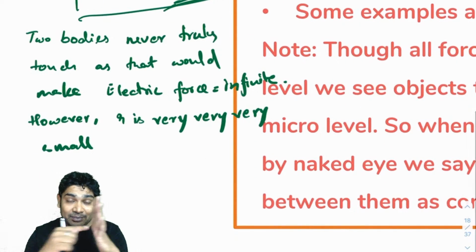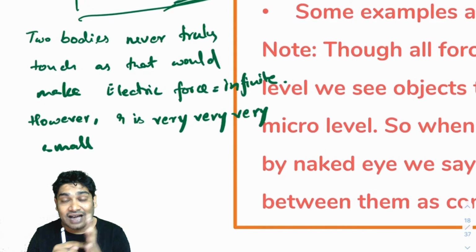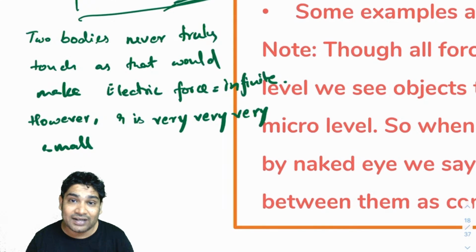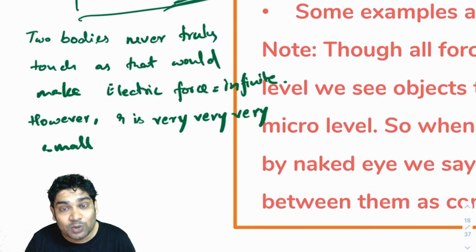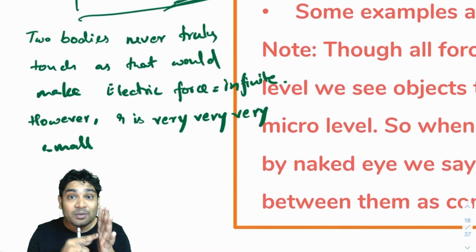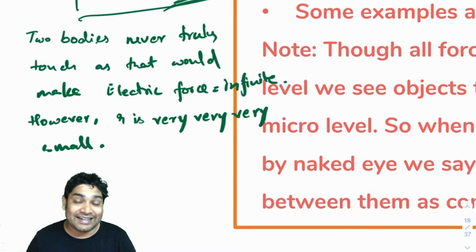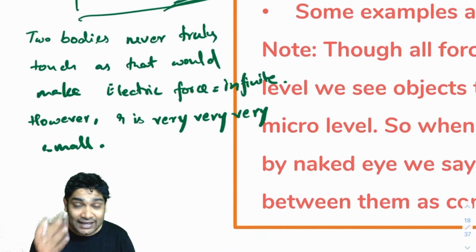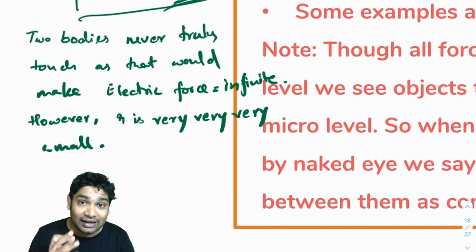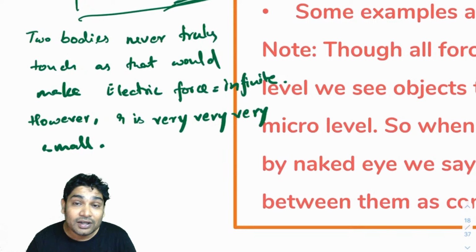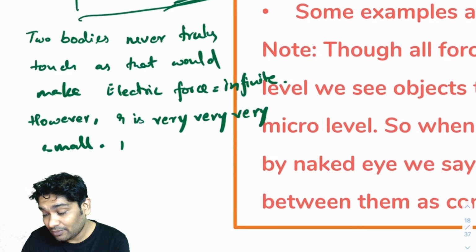That is why you're feeling a big force, because electrons have charges which are of 10 to the power of minus 19 coulombs. Alright, so the charge is so small, but you are still feeling a huge force because you made the r so small. So very small. Practically we say they are touching, because we can't see it not touching without a microscope. Naked eye feels that they are touching. Practically we say they touch.